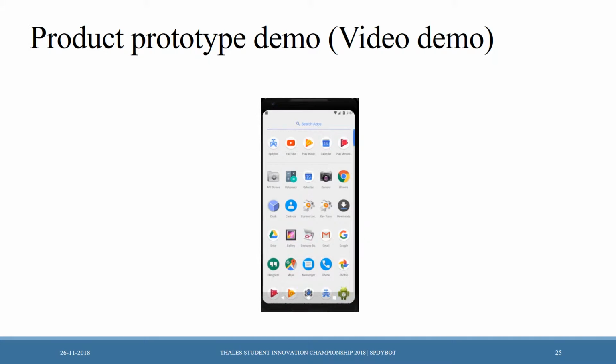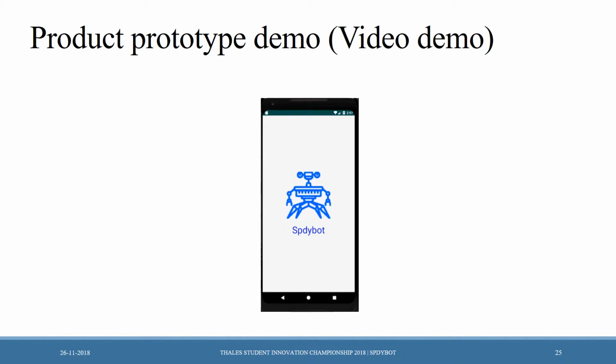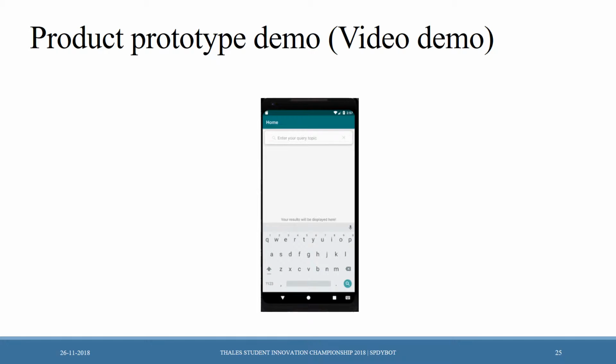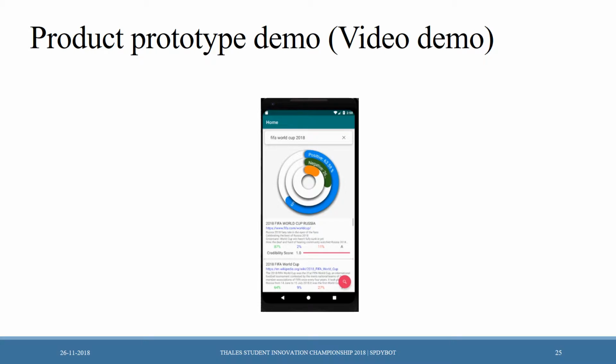I'm going to present our product prototype in the demo. So our application is PDBot and this is the welcome screen. Now, in the search bar, you write whatever query you want to write, for example, FIFA World Cup 2018. After writing this query, you click on the search button and all the results will be fetched with the visualization in terms of graphical manner.